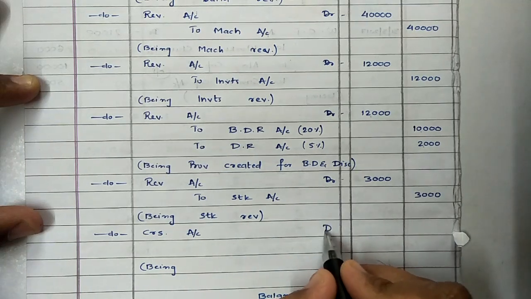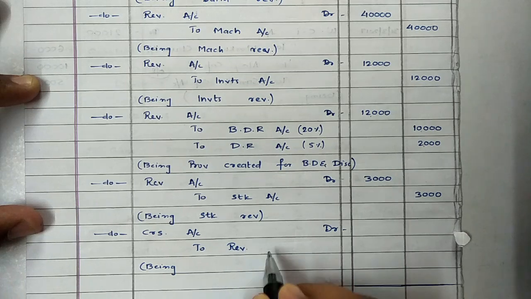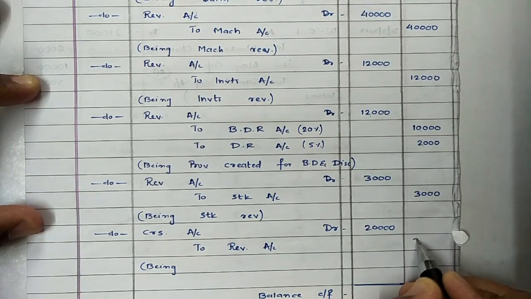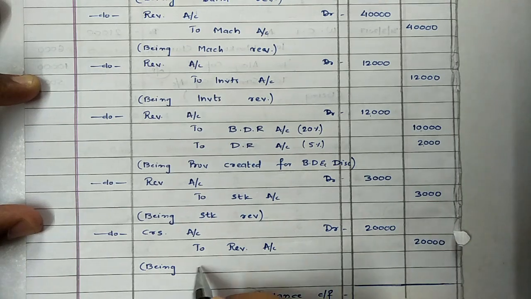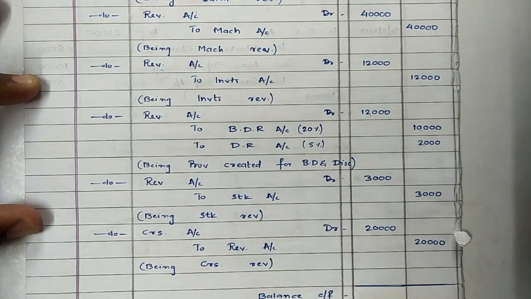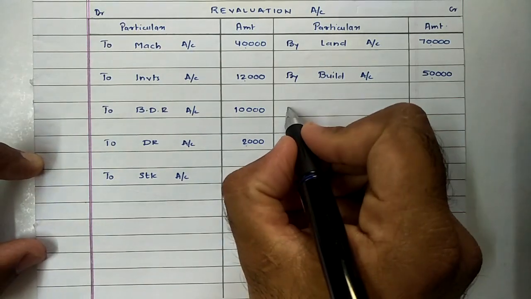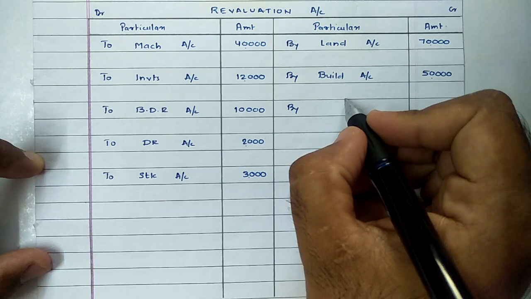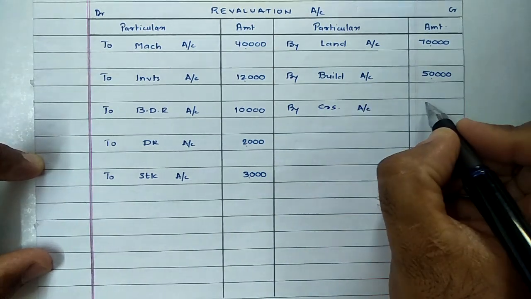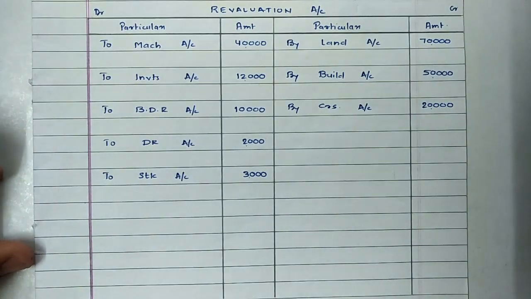So entry will be creditors account debit to revaluation account, and we were required to reduce our creditors by rupees 20,000, and narration accordingly being creditors revalued, and again posting of same into ledger. It was creditors to revaluation. So in revaluation on credit side, by creditors account, an amount to be reduced of creditors rupees 20,000.